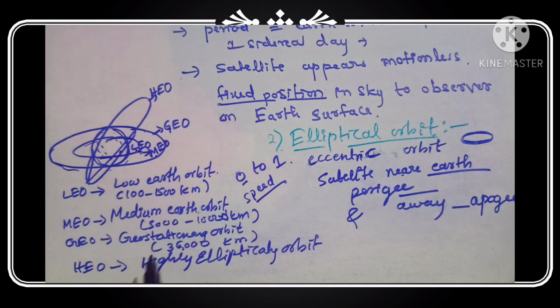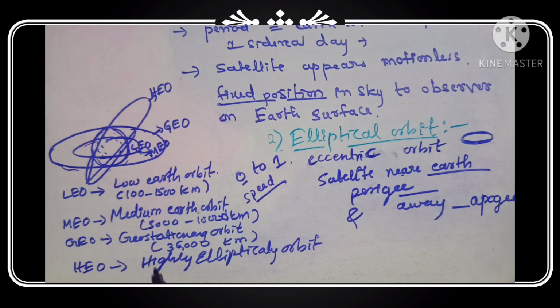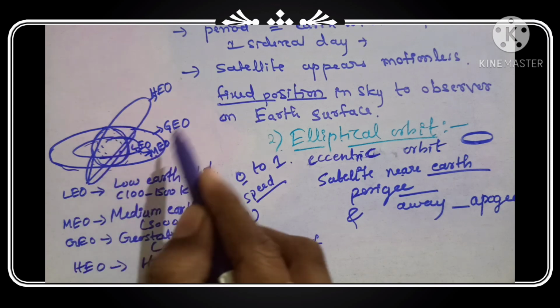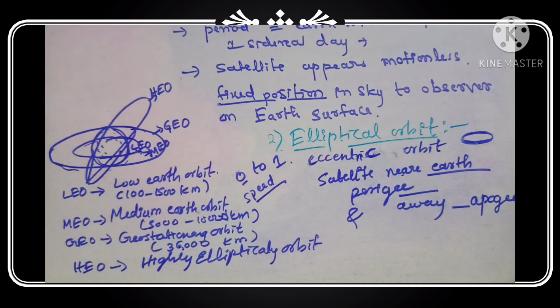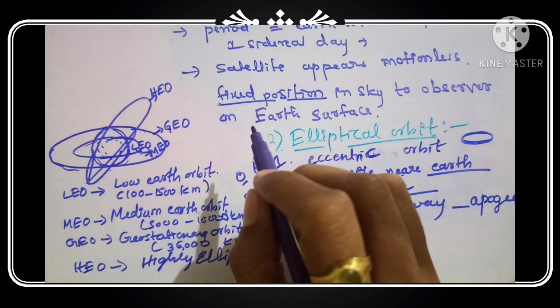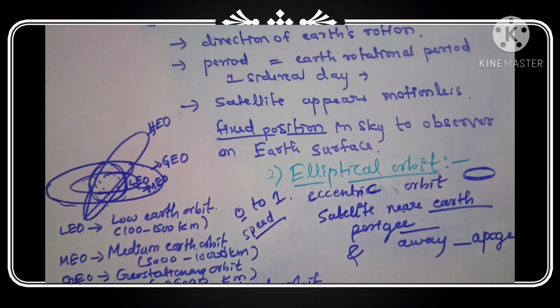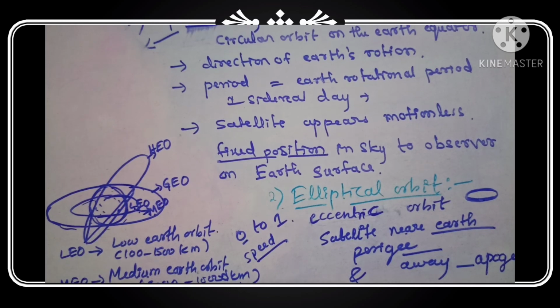GEO, geostationary orbit, is 36,000 kilometers. And HEO is the highly elliptical orbit, meaning higher than these. So this is about the elliptical orbit, the second type. In the types of satellite orbits, the first one is circular orbit and the second one is elliptical orbit. In circular orbit there are 4 types. Remember these things.